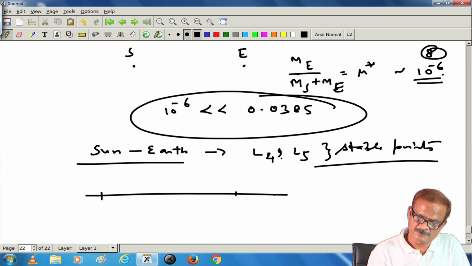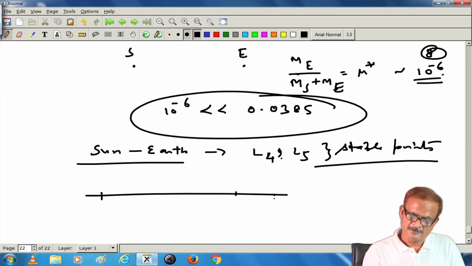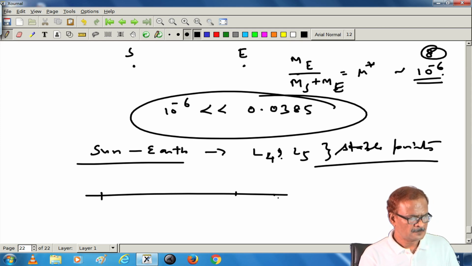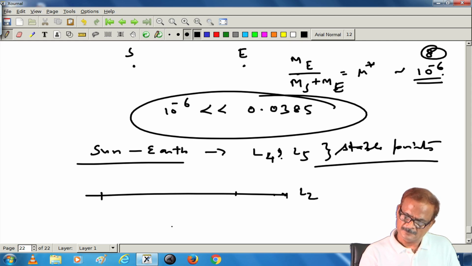For the collinear solution also, there are very small gaseous particles that exist, and they can exist around the point L 2.